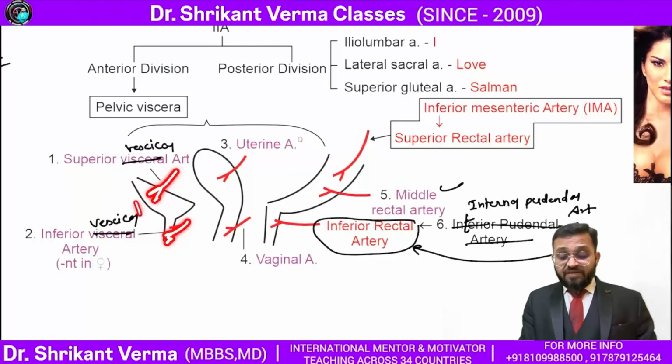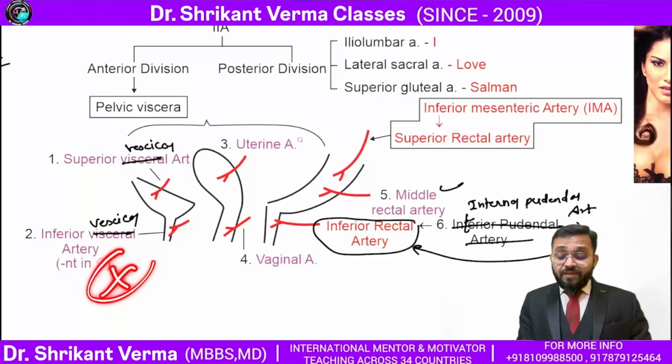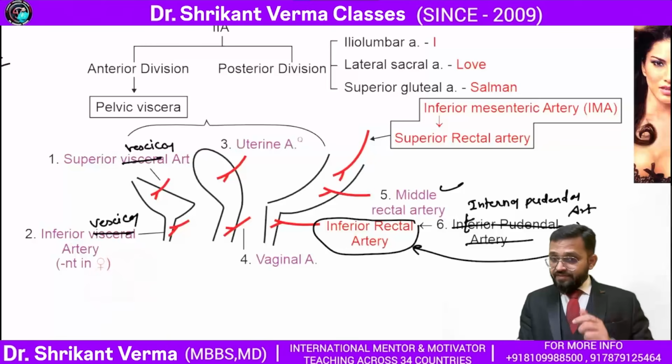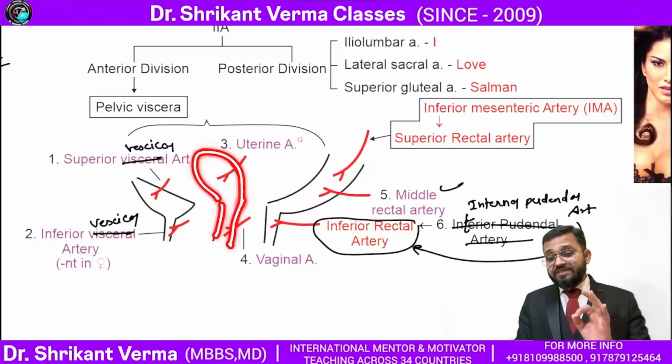Remember, the inferior vesical artery is absent in the female because females do not have a penile urethra, only a short urethra. Yes, there is a uterine artery and the vaginal artery. Remember, it is common sense: the uterine artery and the vaginal artery are absent in the males, because in males the uterus and vagina are absent.